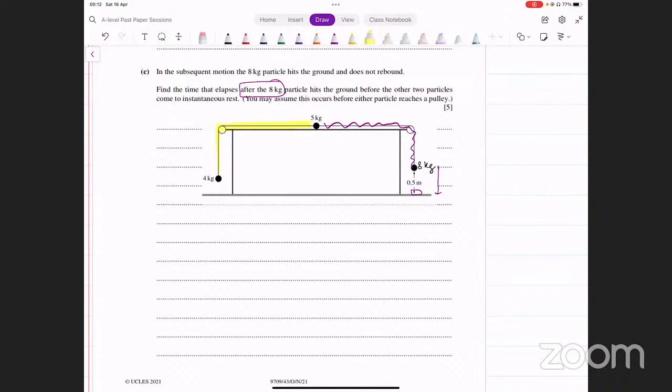Why? Because there's friction between the 5 kg particle and the surface, and there's also this weight of the 4 kg particle that's going to resist the motion. तो किसी point पे जाके they're going to come to instantaneous rest, और फिर वो वापस move करना शुरू कर देंगे नीचे वाली side के ऊपर, left वाली side के ऊपर. But we don't care about that. हमें सिर्फ उस point तक चाहिए जहां पे वो rest पे आते हैं और वापस move करना शुरू कर देते हैं. ठीक है? Now let's actually do this.